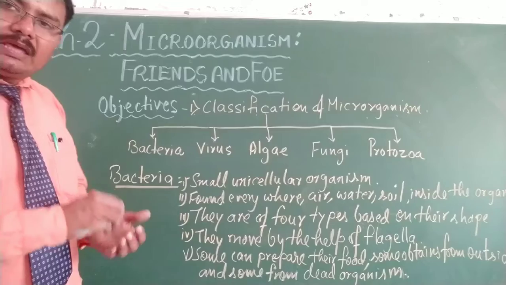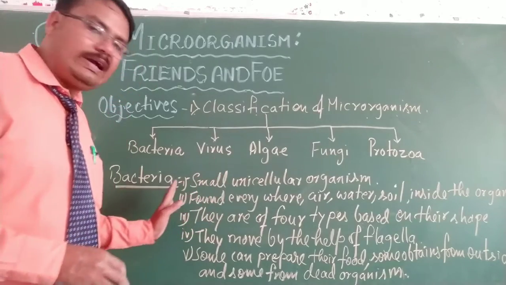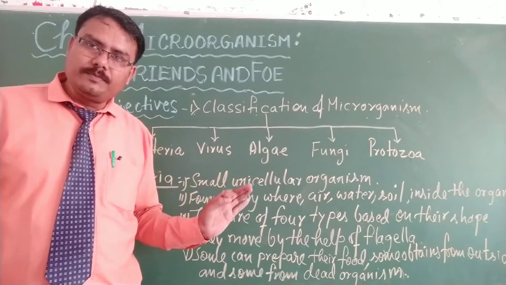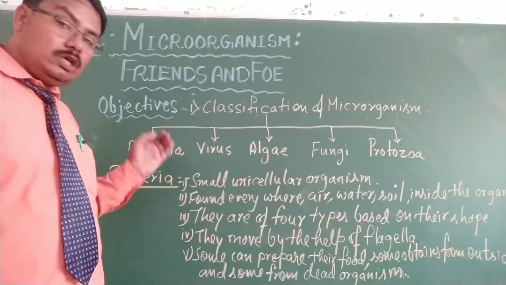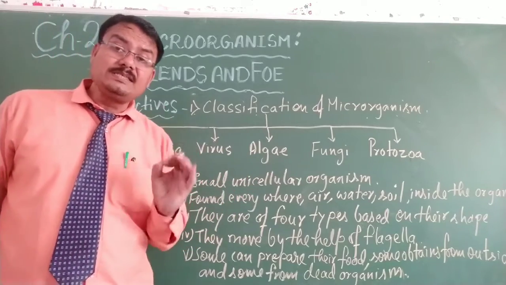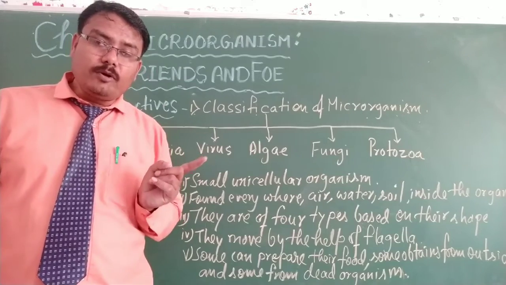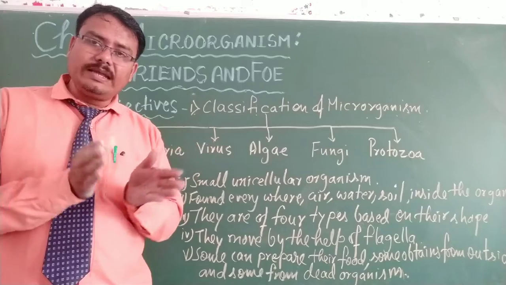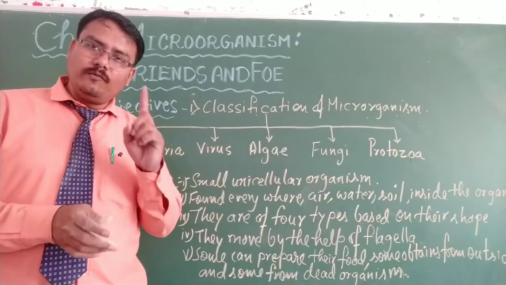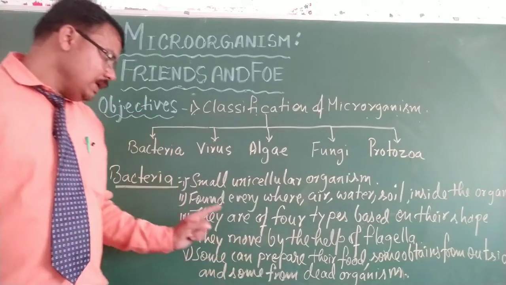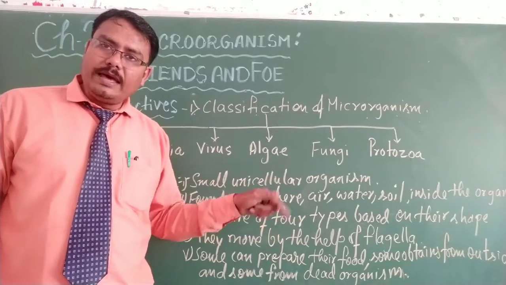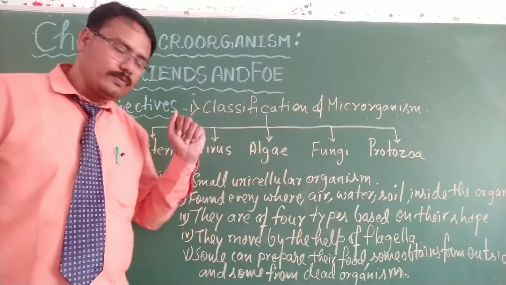Okay. So again I want to repeat to you about the bacteria. Bacteria are small, living organisms. They are unicellular. Uni means single cell. Inside the body there is only one cell present that performs all the various work of that body. They are found everywhere: in water, in air, in soil, as well as inside living creatures.